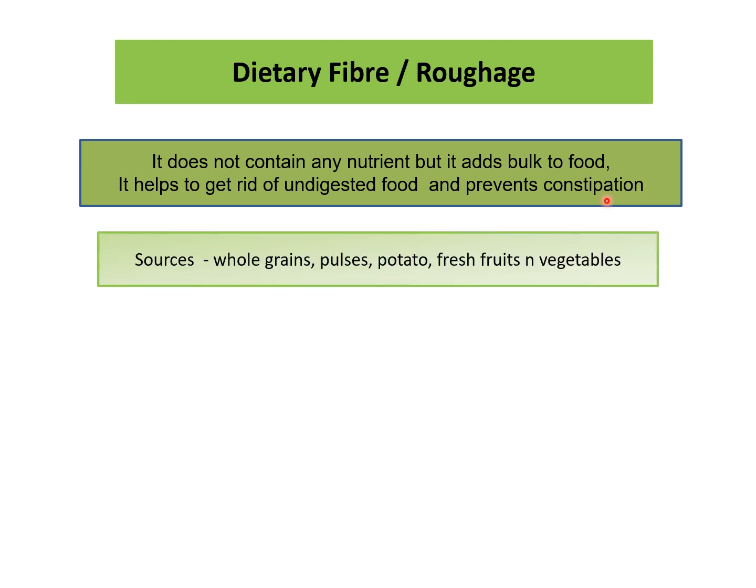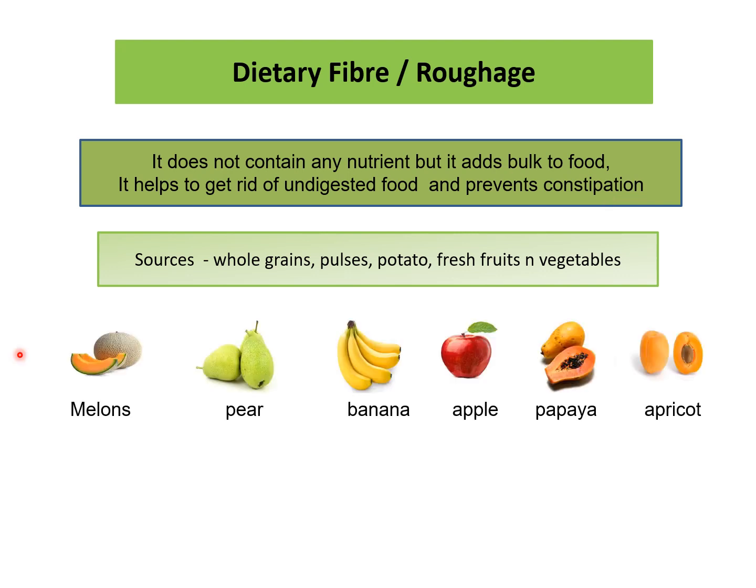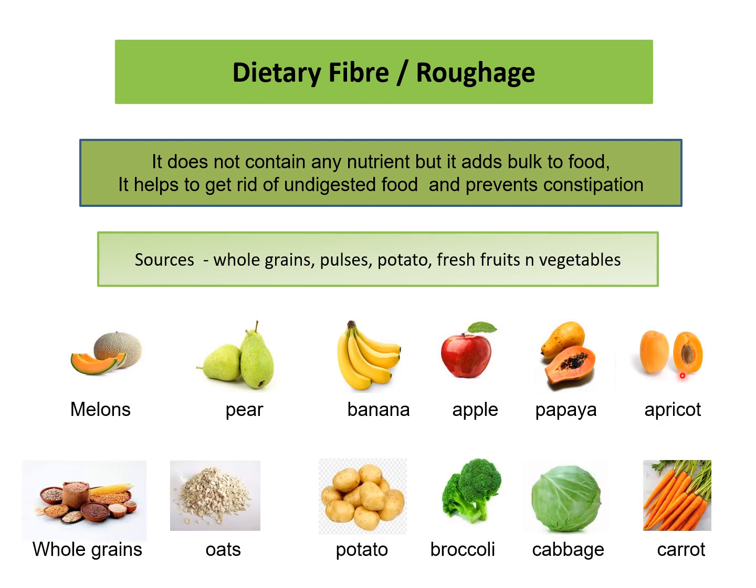Now, what are the sources? Sources include whole grains, pulses, potato, fresh fruits, and vegetables. Among the fruits, melons, pear, banana, apples, papaya, and apricot. And whole grains, oats, and vegetables include potato, broccoli, or cabbage, and carrots. So, these all are the sources of dietary fiber, and we must have dietary fiber in our diet.